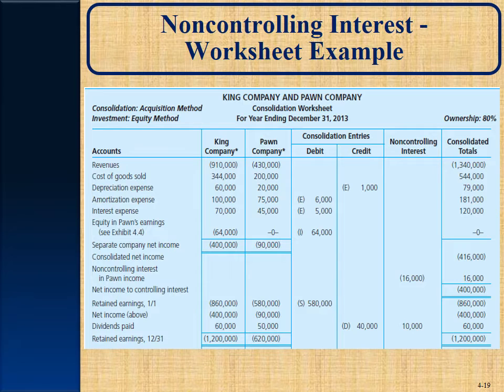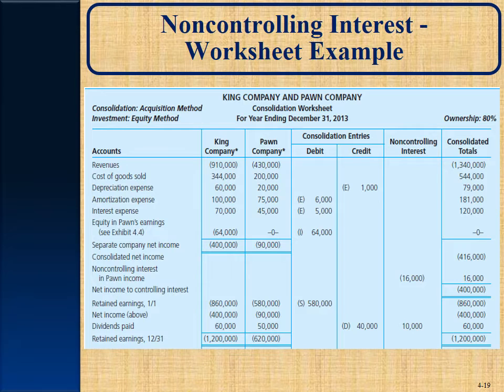Entry S eliminates the subsidiary's equity and eliminates the investment in Pond Company on King's books, but it will also establish the non-controlling interest account on the books. Take a look on page 157.